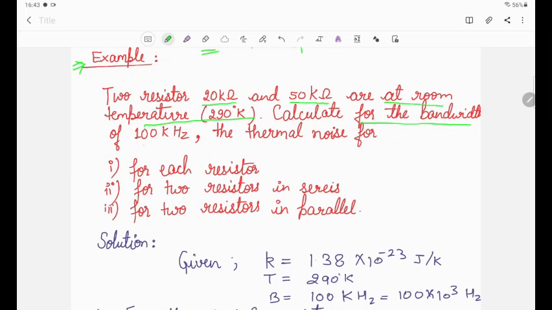Calculate for a bandwidth of 100 kilohertz. Bandwidth is given as 100 kilohertz. Then calculate the thermal noise voltage for each resistor, for two resistors in series, and for two resistors in parallel. It means that in this question everything is given, and we have to calculate the individual ones.